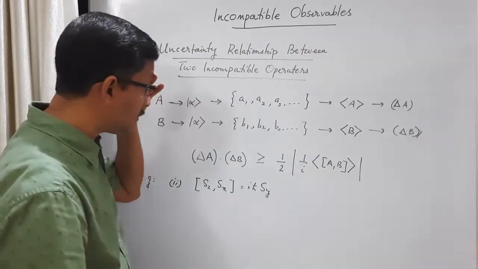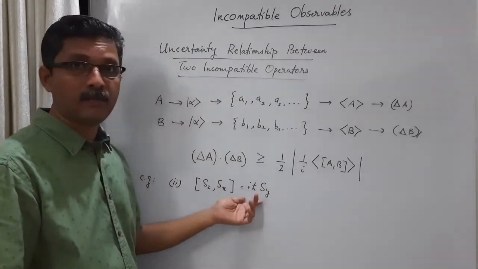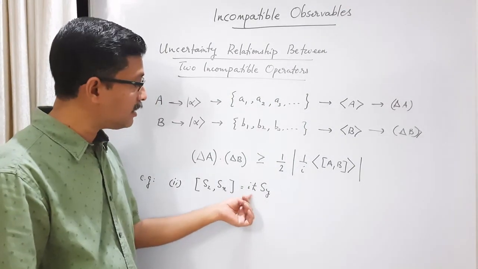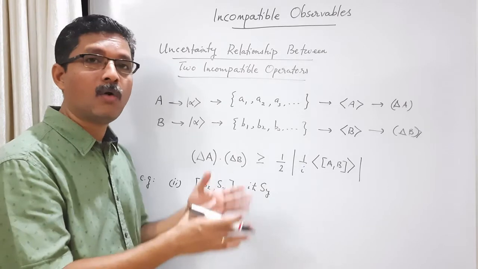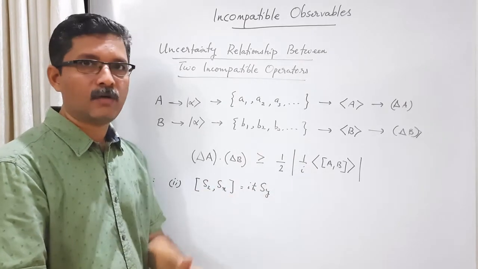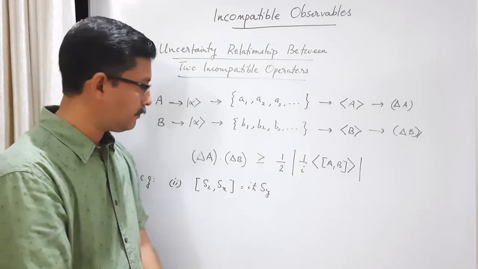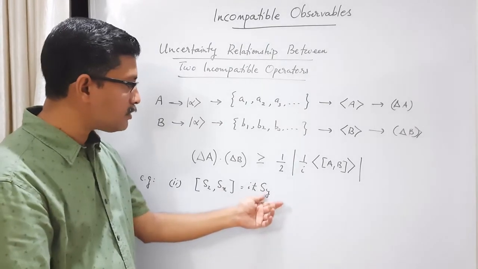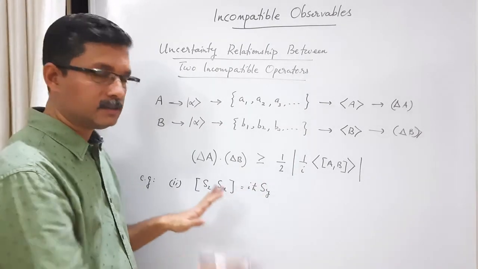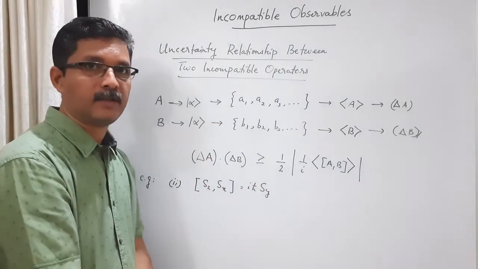You can see that this is not a canonical commutation relation. In a canonical commutation relation, on the right side we get either 0 or i h cross: x comma px, phi comma Lz is i h cross. But this is not i h cross, you have some other operator here. So these are not canonically conjugate variables.